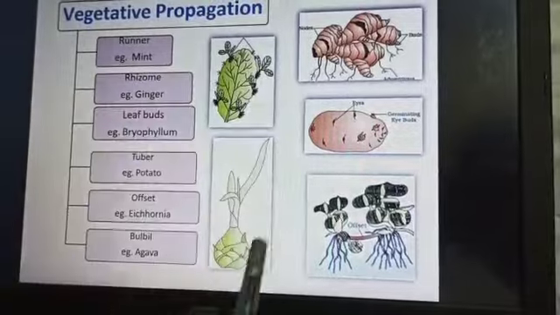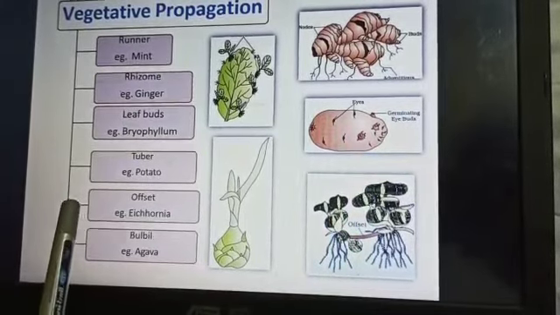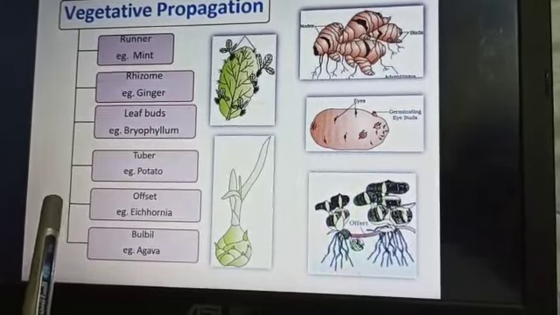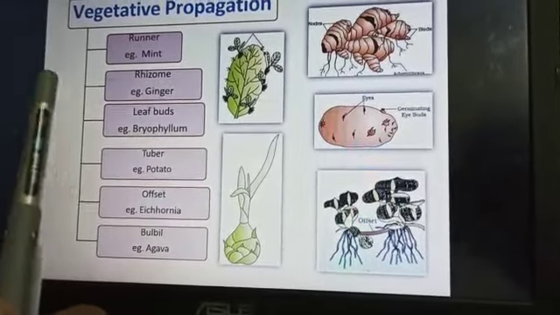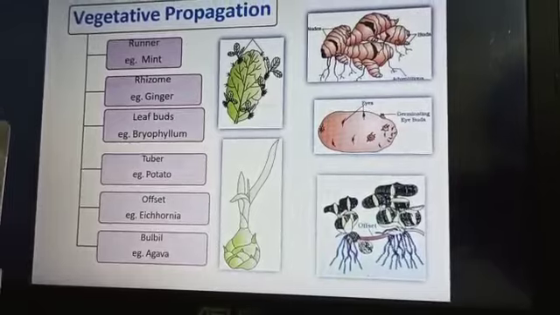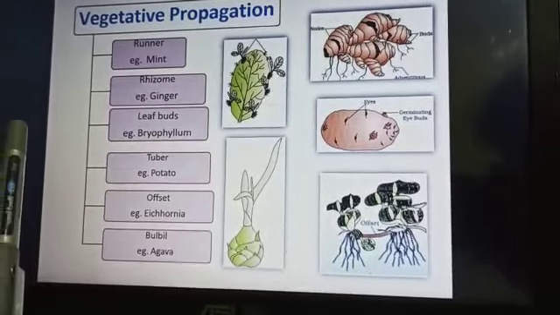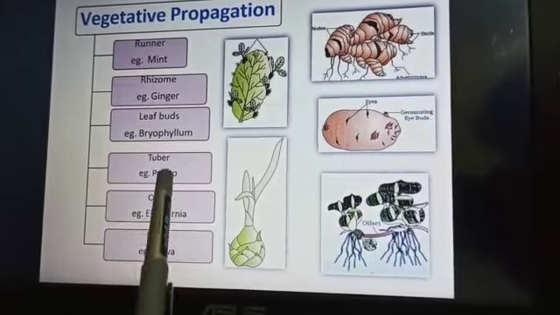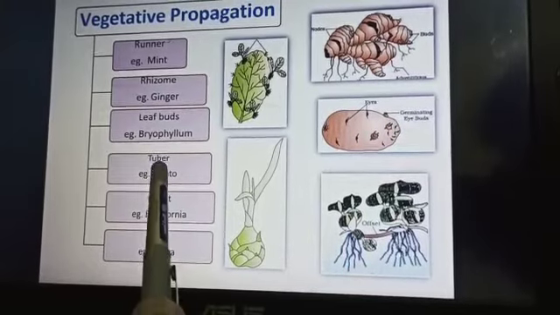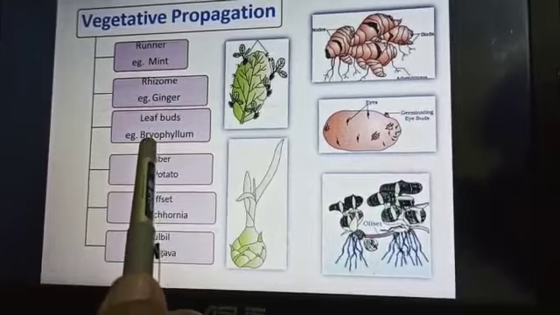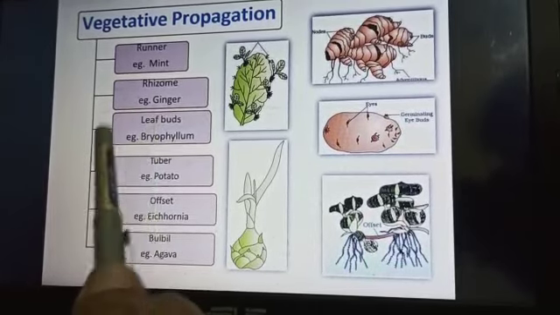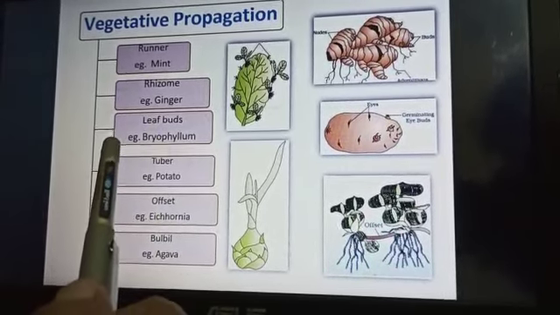These are the different types of vegetative propagation. Vegetative parts. What are the vegetative parts? When the root, leaf and stem are able to produce new plants, it is known as vegetative reproduction, also called vegetative propagation.